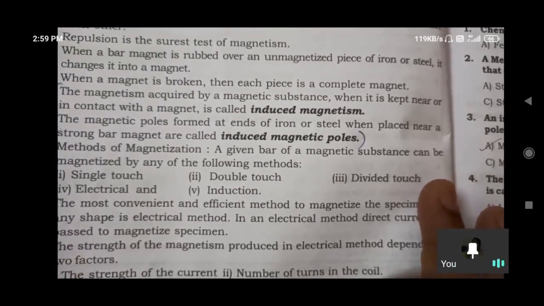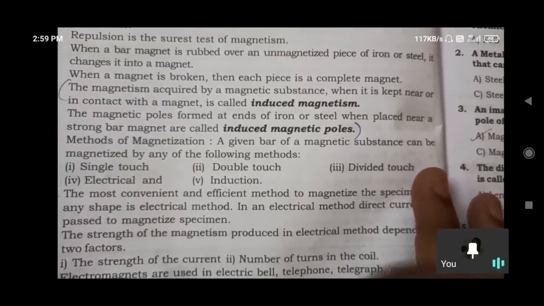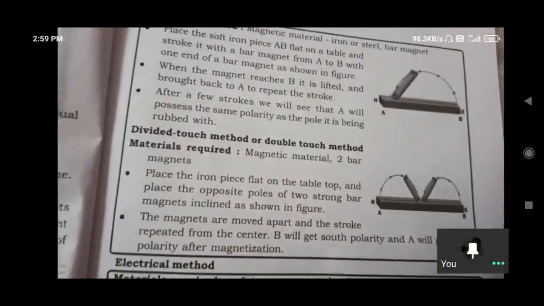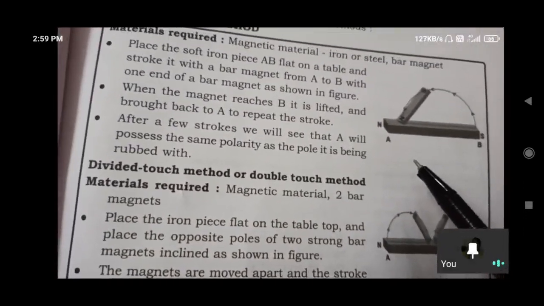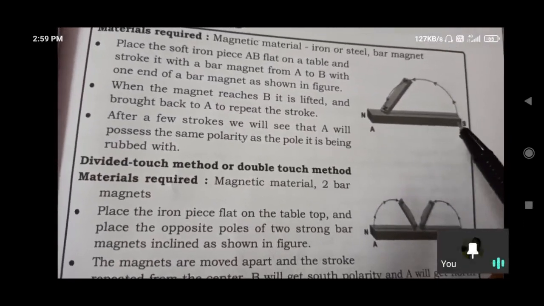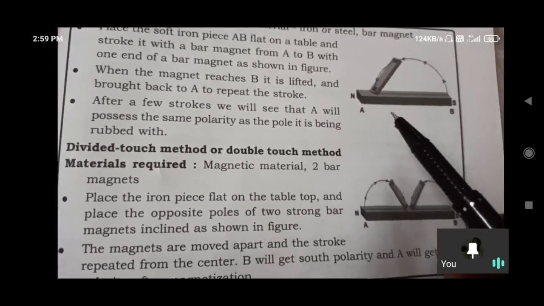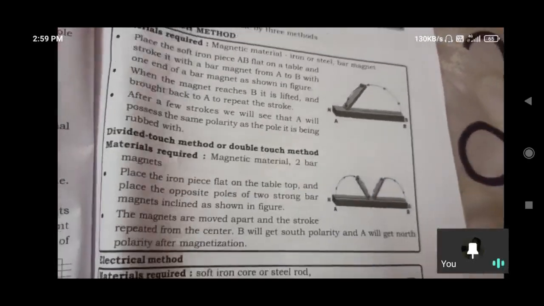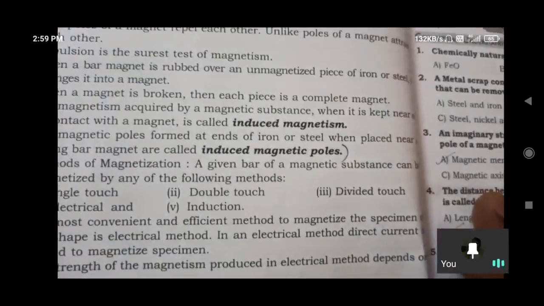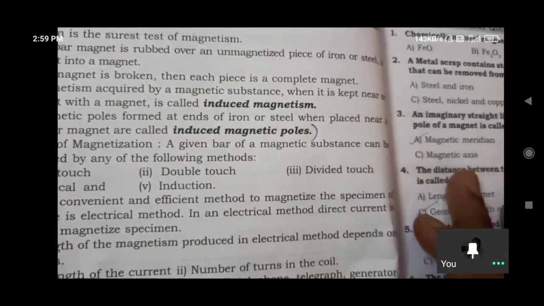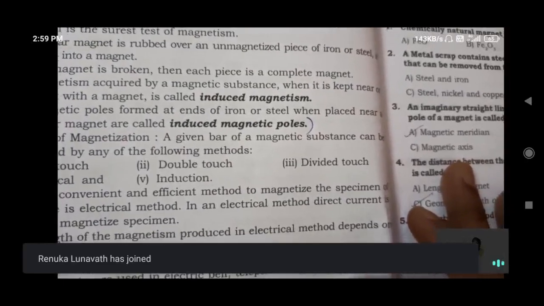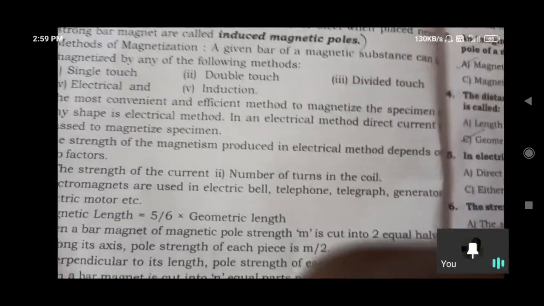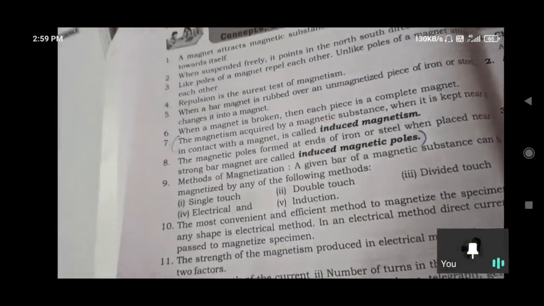How can we make a magnetic material into a magnet? By the rubbing method, giving strokes. In this manner we can make a new magnet by giving poles to that magnetic substance, and those poles are called induced magnetic poles. Double touch method, single touch method, divided touch method, electrical method, induction method. These are all the methods we use for making new magnets.